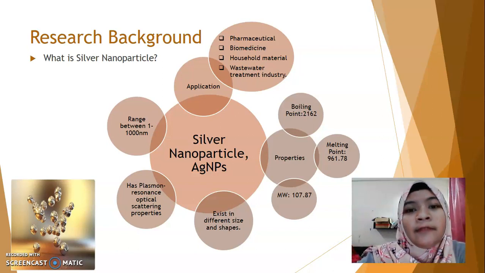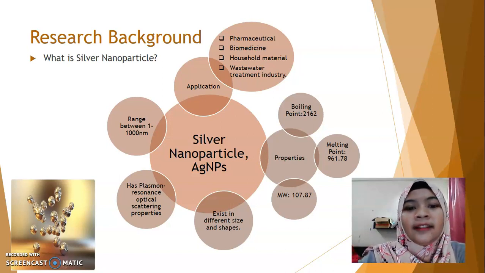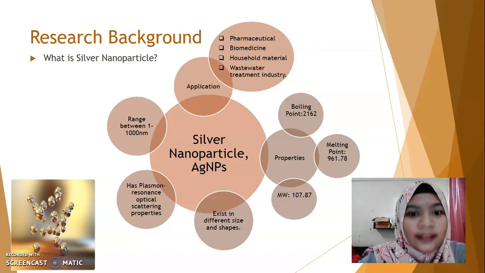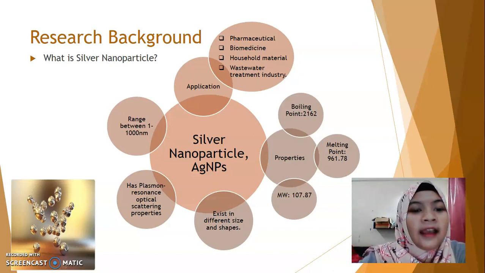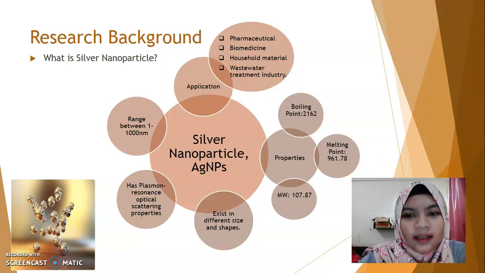When we talk about biomedicine, it is used as an anti-cancer agent and also as a drug delivery agent. A silver nanoparticle can be found in the range between 1 until 1000 nanometer, and it also has plasmon resonant optical scattering properties, which is suitable for biosensing material and also imaging application.